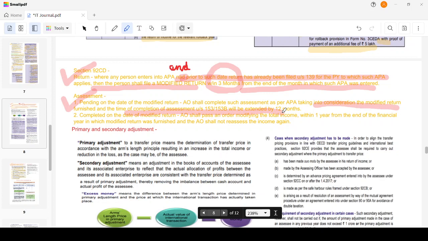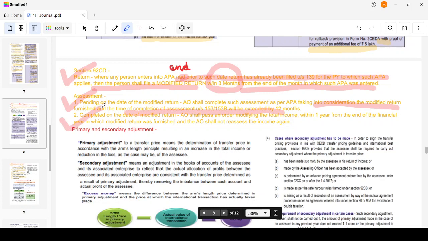What the AO should do now is ignore the original return and consider this modified return as the final one, and complete his assessment based on this modified return. And for such completion of assessment, he will be granted an additional time of 12 months. Okay, clear?